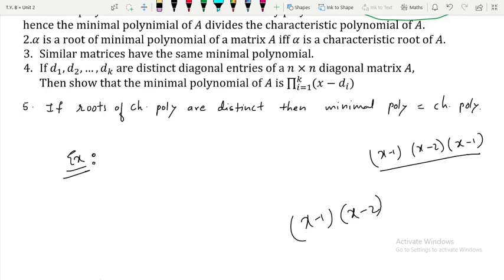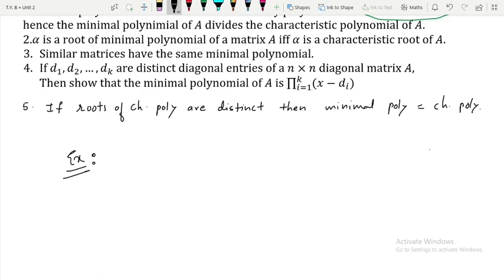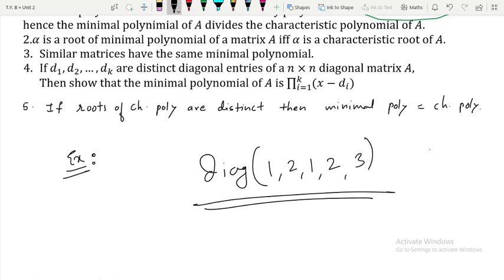If I take another example, let me take some bigger matrix. Suppose I have a 5 by 5 matrix, rest of the entries are 0. I will write it like this. Diagonally, suppose I have a 5 by 5 matrix with entries 1, 2, 1, 2 and 3. So can you guess the minimal polynomial? The minimal polynomial is going to be x minus 1, x minus 2 and x minus 3. That's all.